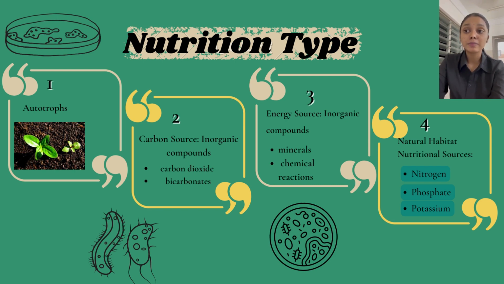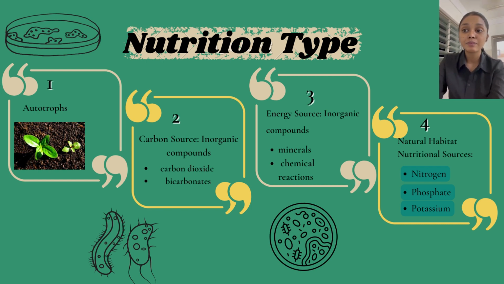Second, phosphate, which means autotrophs can derive phosphate as an essential nutrient from inorganic sources like phosphate rock or mineral deposits present in the environment. These minerals serve as a reservoir of phosphate that autotrophic bacteria can access.